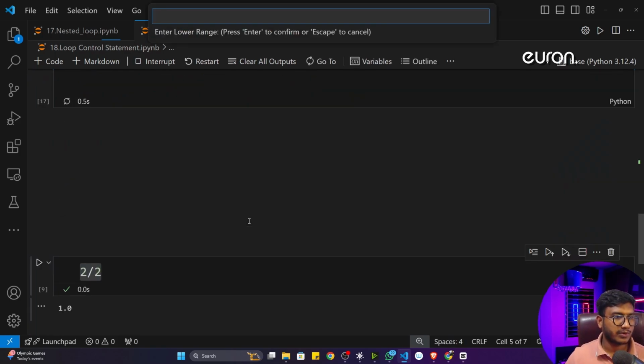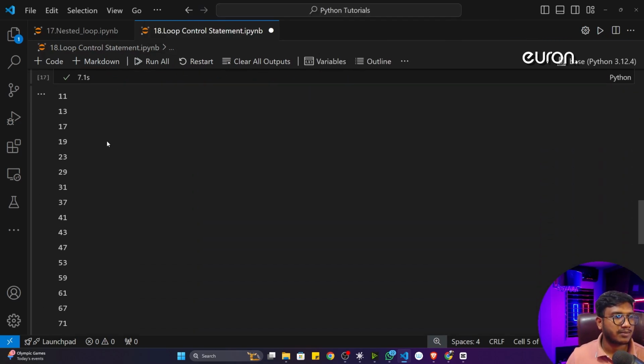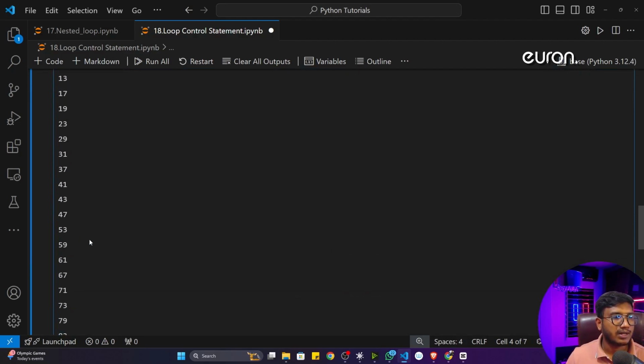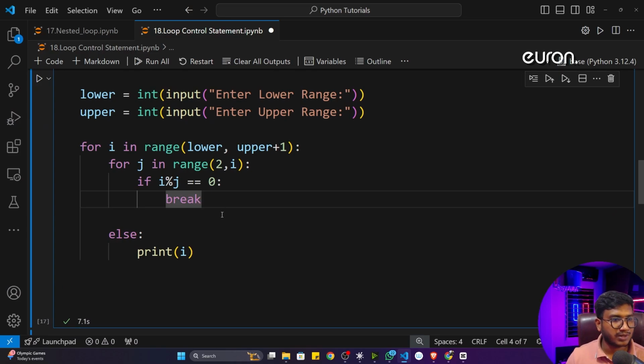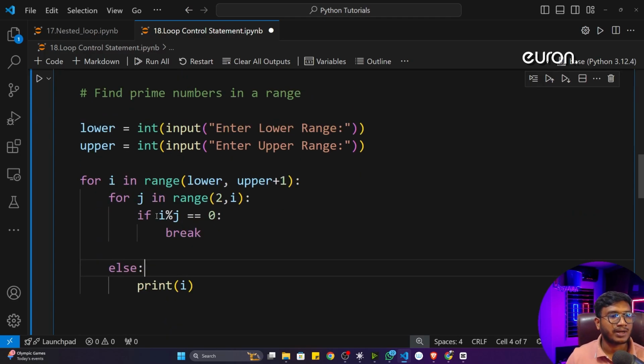Now if I execute this program, it is asking for the lower bound. Let's say I'll give 10, and it is asking for the upper bound. Let's say 100. Now if I execute, see, these are my prime numbers. So that's how we can write this program and use this break statement. Now I think you got it, what the use of this break statement is and how we can use it in our problem statement.